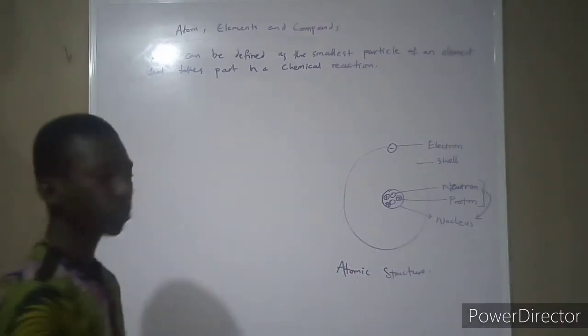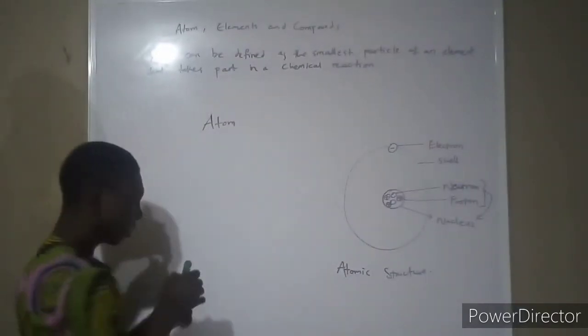Atomic structure. John Dalton, in his research, said an atom can be defined as the indivisible particle. But later in history, researchers came back and checked and said this thing can be divided. That's after the invention of an instrument known as the mass spectrometer.